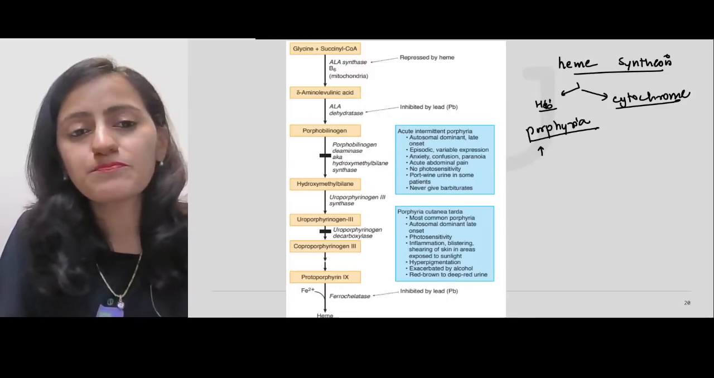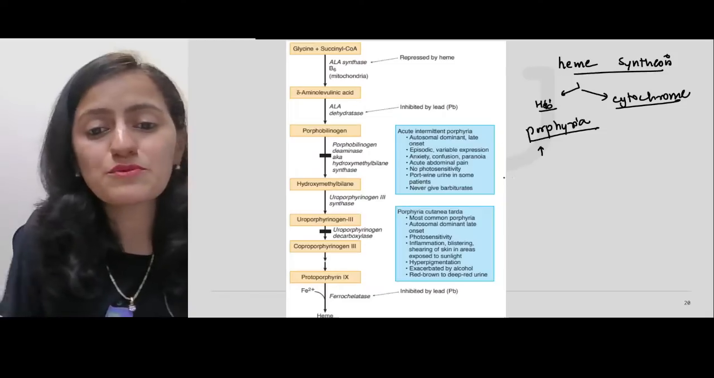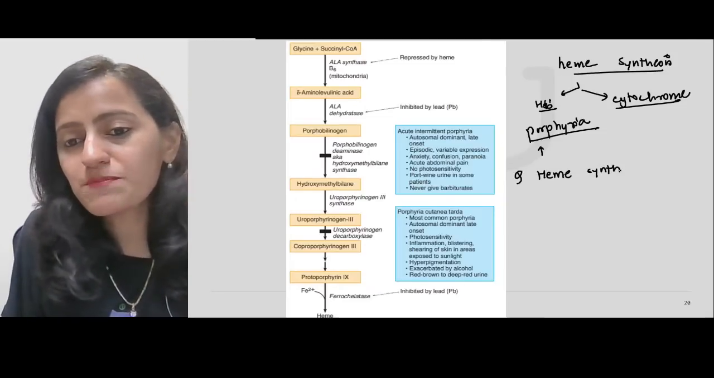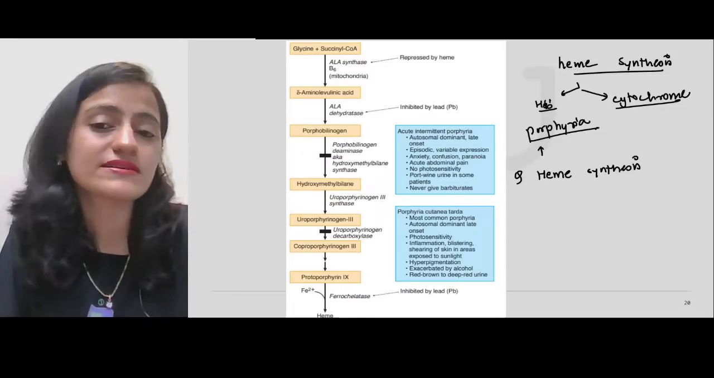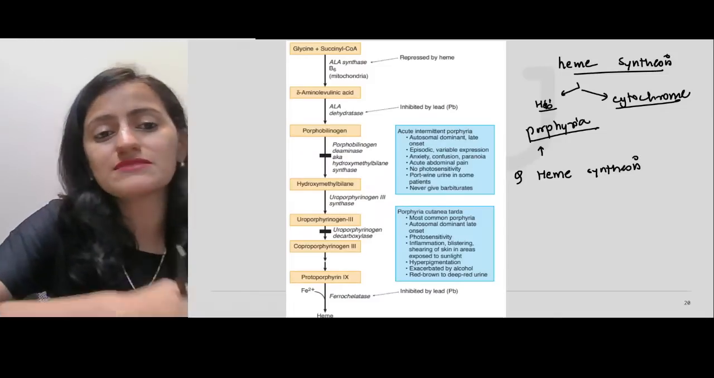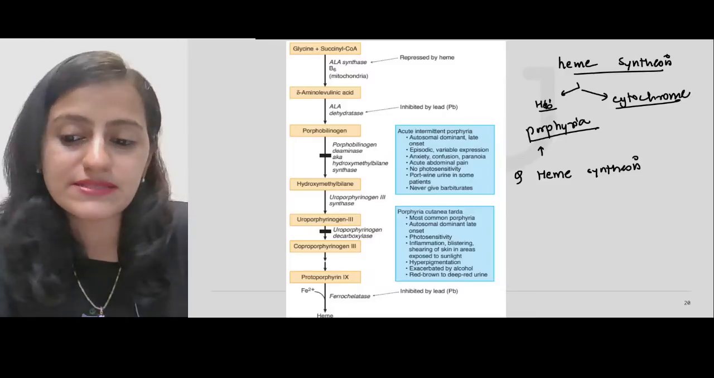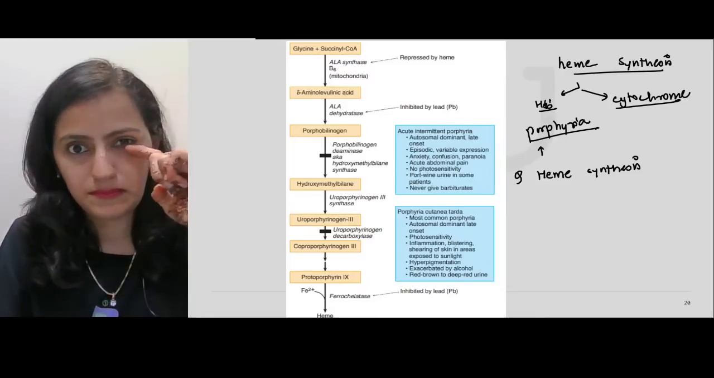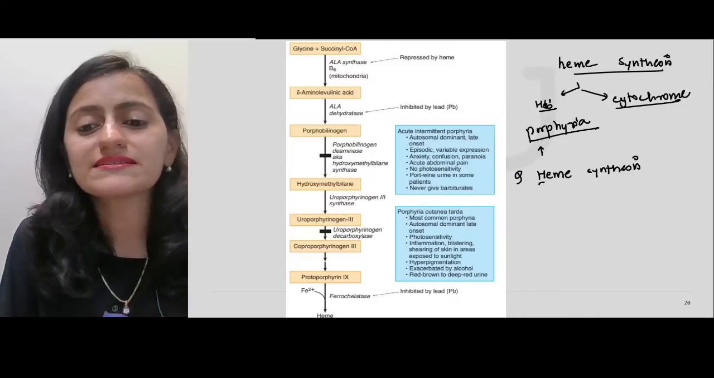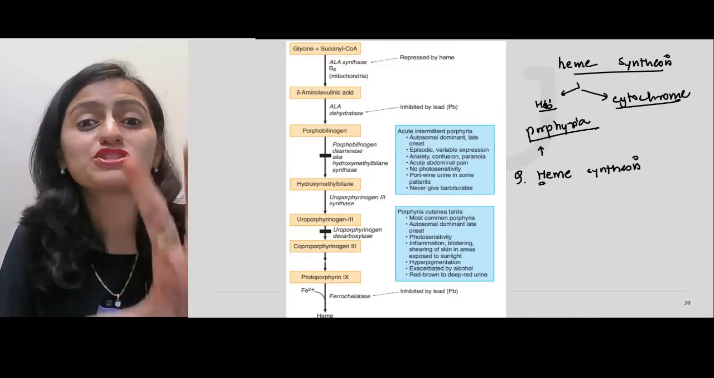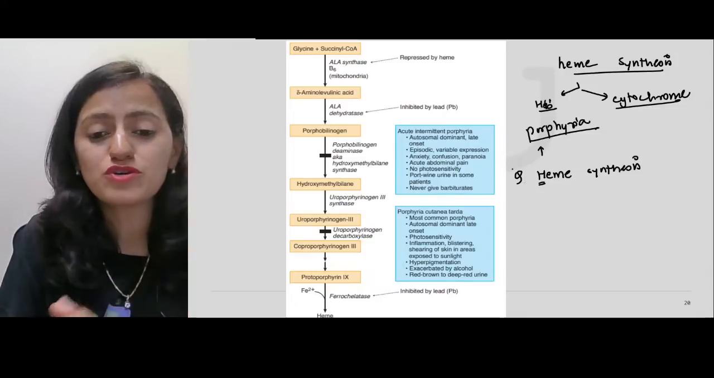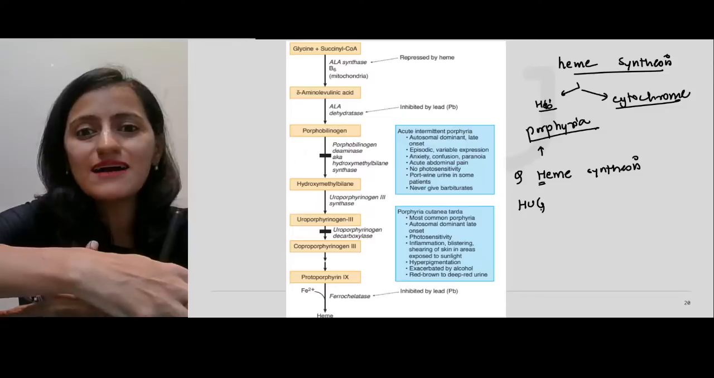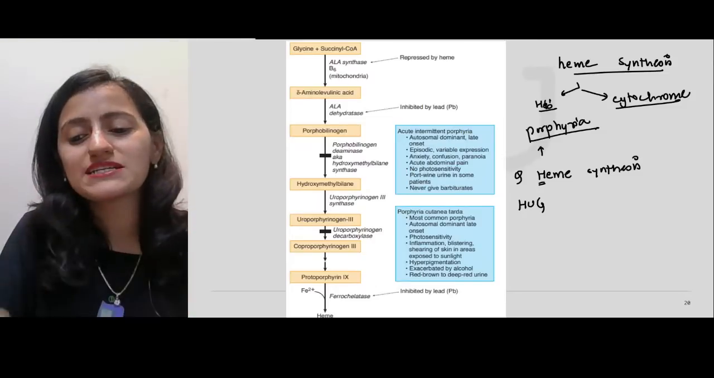So in porphyria, first of all, tell me where does heme synthesis occur? In what part of the cell does the heme synthesis occur? Does it occur in the cytoplasm? Does it occur in the mitochondria? Where does it occur? Heme synthesis, remember, is a mnemonic: HUG, the cycles which occur in both cytoplasm and mitochondria. Right? Whenever we hug someone, we hug with both the arms. So it is HUG which takes place in both.